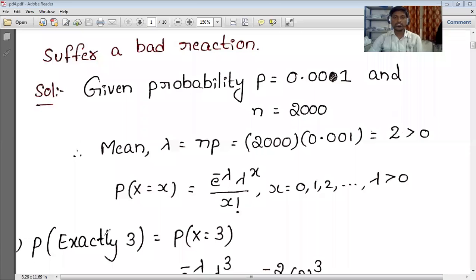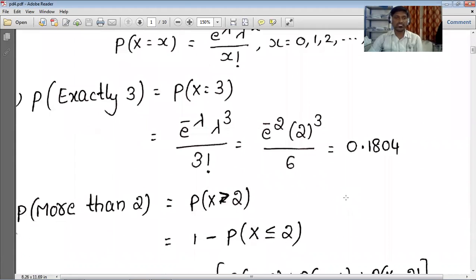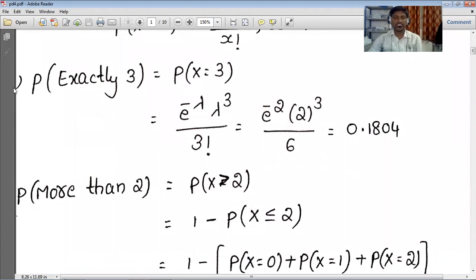First one they asked, more than 3, sorry, exactly 3. Exactly is nothing but equal to. So in place of exactly we wrote equal to, and 3 as mentioned.